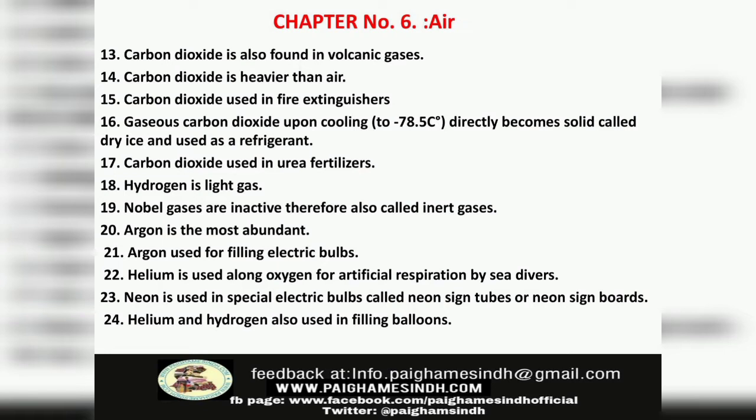Number 17. Carbon dioxide is used in urea fertilizers. Number 18. Hydrogen is a light gas. Number 19. Noble gases are inactive, therefore also called inert gases. Number 20. Argon is the most abundant. Number 21. Argon is used for filling electric bulbs.